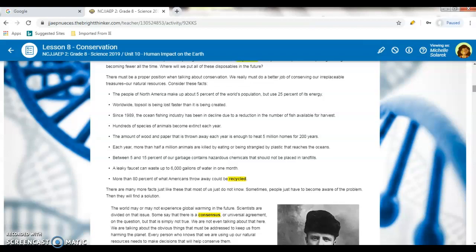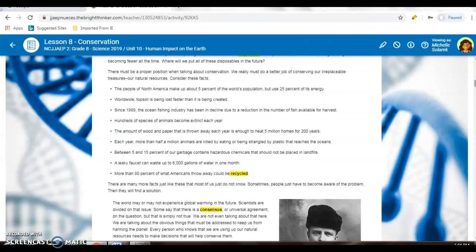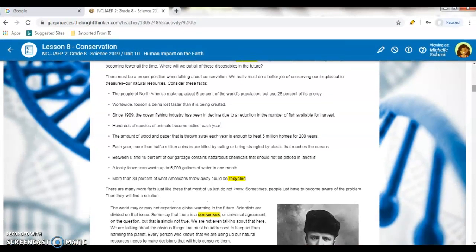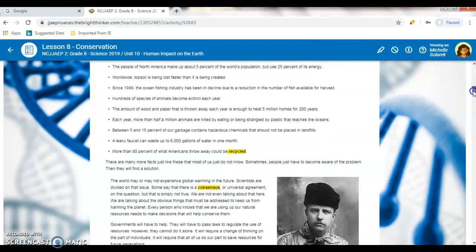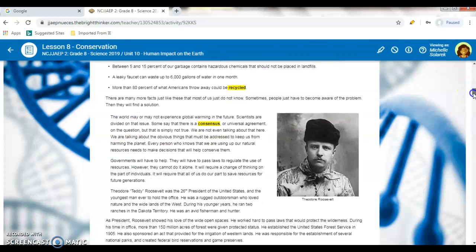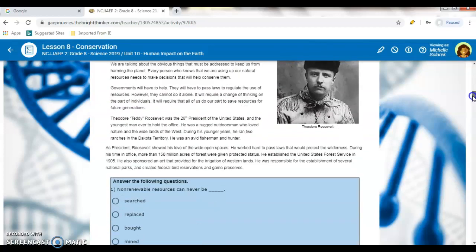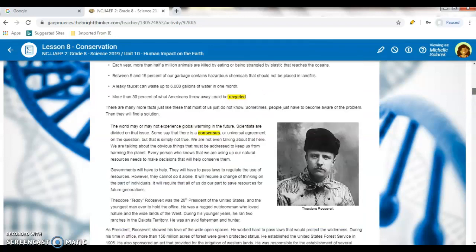The world may be experiencing global warming in the future. Scientists are divided on that issue and say that there is no consensus, or universal agreement. And talking about that, we must address how to keep from harming the planet. Every person who knows that we are using our natural resources needs to make a decision that will help conserve them. And that's going on. The government will get involved, and more so, we will establish services for the environment that will better the world.